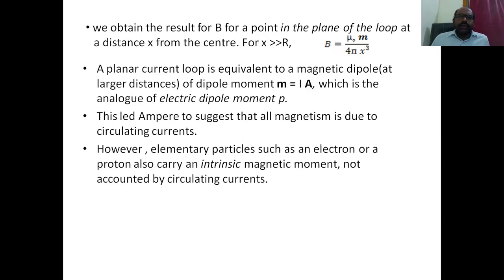So from these two points, it is clear that the current loop is acting as a magnetic dipole. So we say that the current loop is equivalent to a magnetic dipole. A planar current loop is equivalent to a magnetic dipole at larger distances, and its dipole moment is I into A.